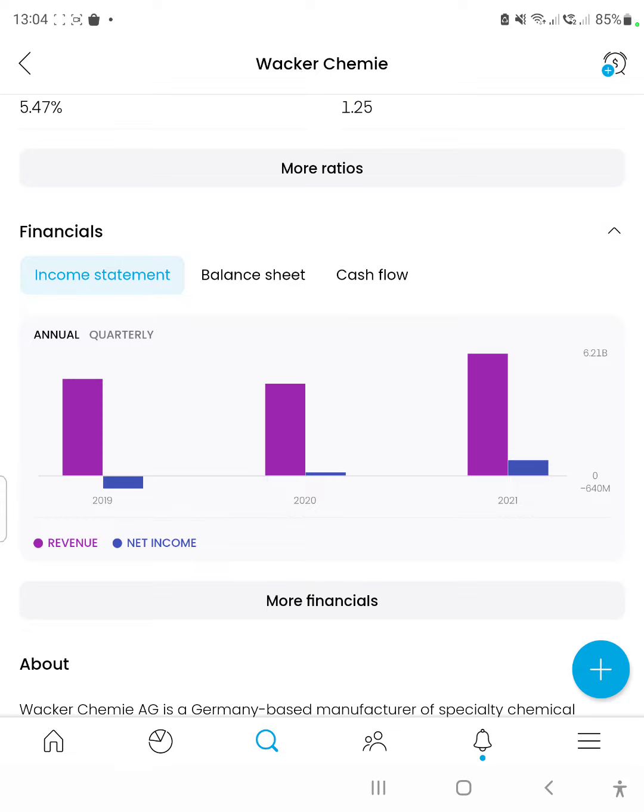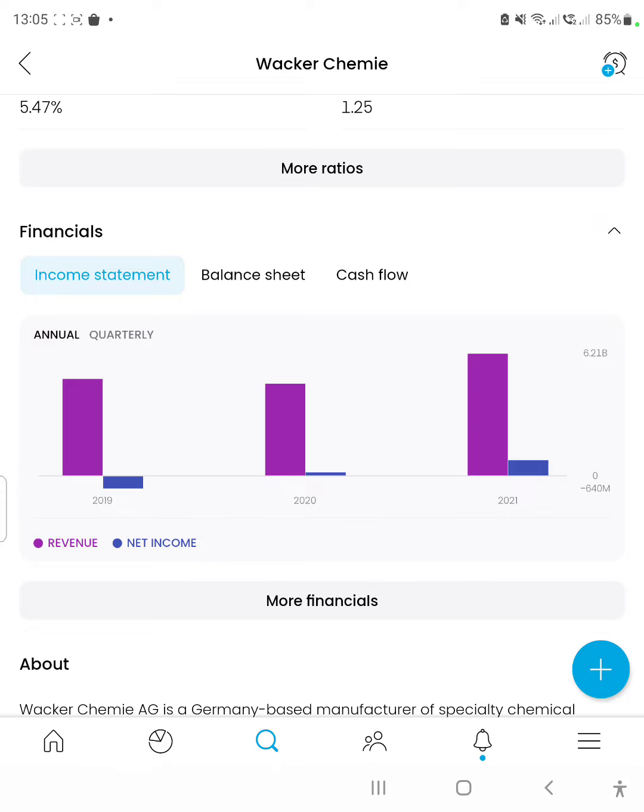Let's get into the income statement, which is the first of the 3 financial statements. So as you can see, the light purple figure is the revenue figure, or the overall sales figure for the 2019 financial year. It's quite high, but the dark purple figure, which is the net income or the profit that the company made, the amount of money that the company made over its revenue, or revenue minus expenses, was negative. So it spent more money than it gained. So more cash went out of the company than what came in. So that's why we have a negative figure there, which isn't very good for potential shareholders.